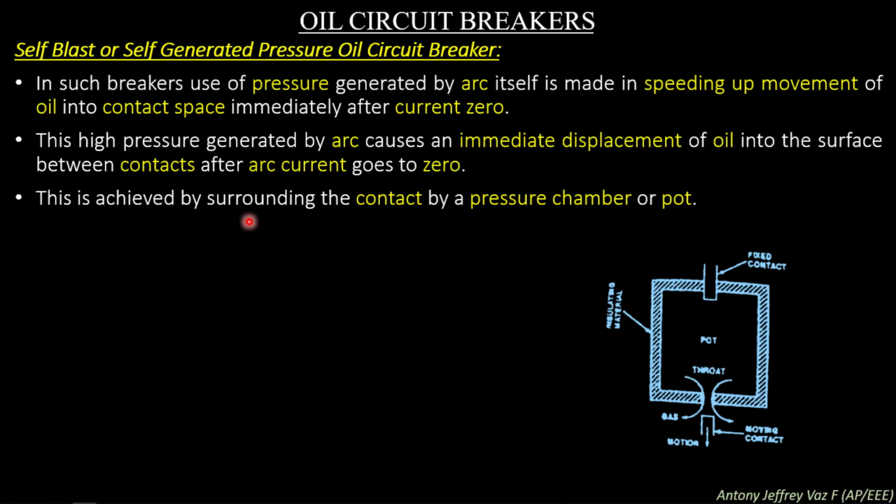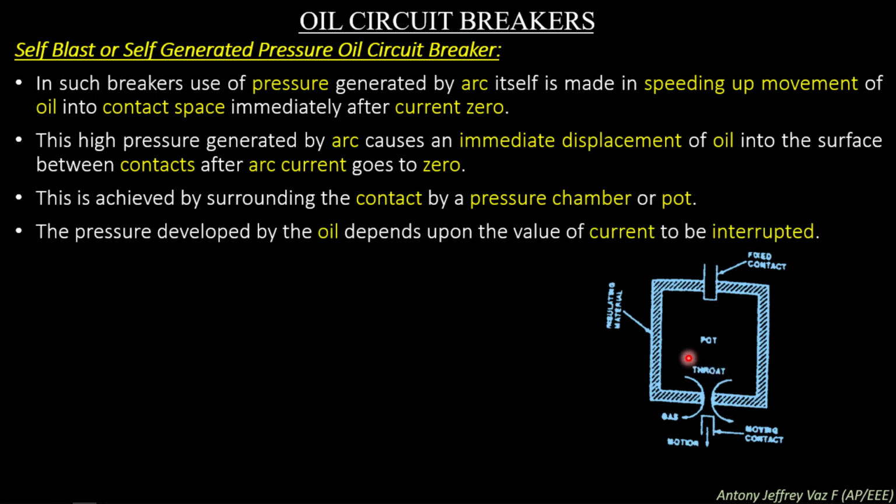This is achieved by surrounding the contacts by a pressure chamber or pot. If you see this figure, you can see the fixed contact at the top and the moving contact at the bottom, and these two contacts are surrounded by a pressure chamber known as the pot. This pot helps us to maintain the pressure which is present in the arc and helps us to extinguish the arc.